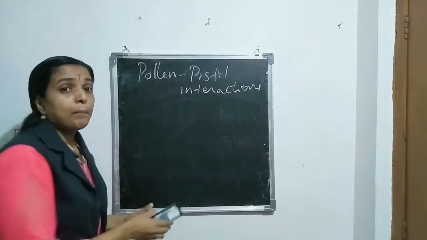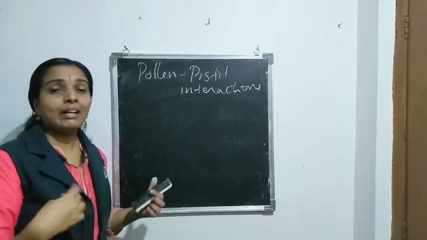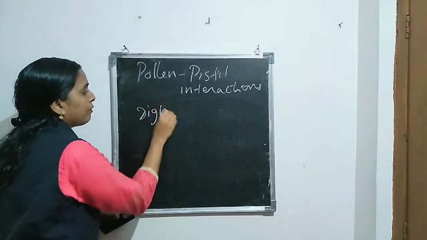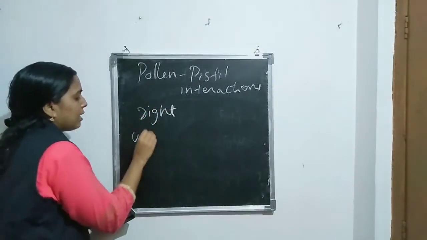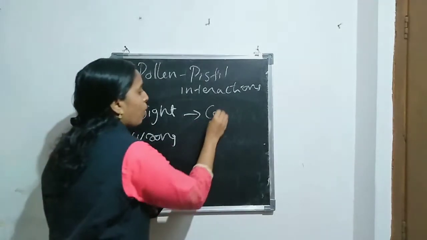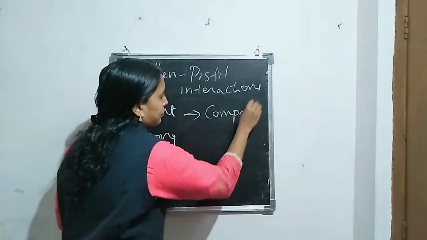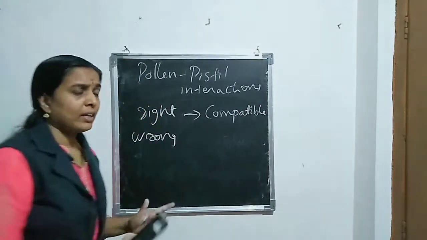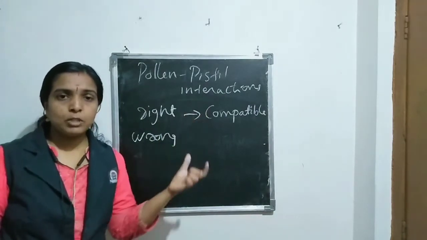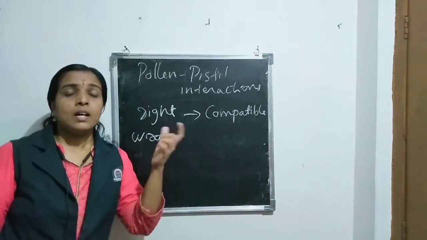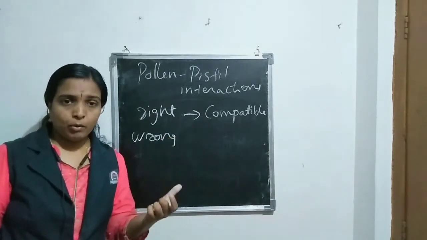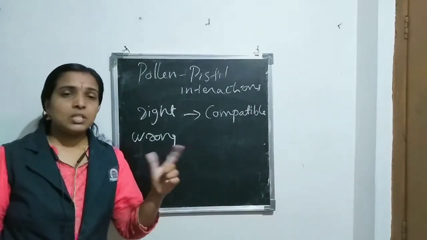The pistil has the ability to recognize or identify whether the pollen grain is right or wrong. The right pollen grain is also known as a compatible pollen grain. Compatible pollen grain means the pollen grain is from the same species, not from other species, like pollen grain from hibiscus or pollen grain from rose, different species of plants.